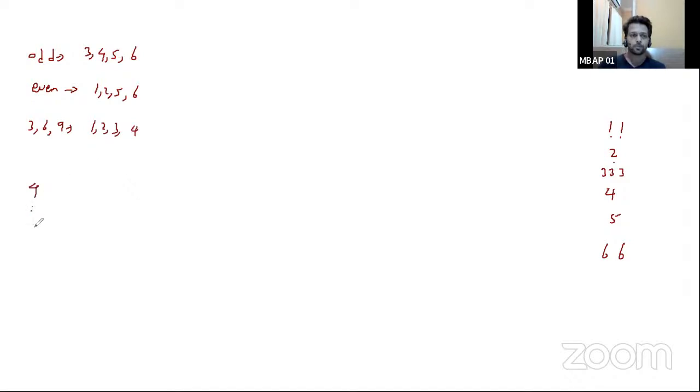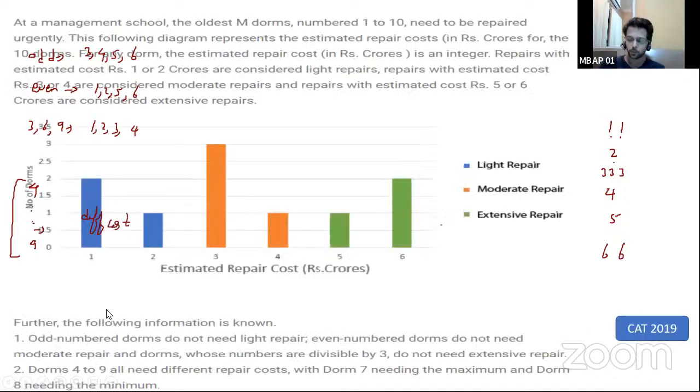It has also been told that DOM numbers from 4 to 9 need all different costs. I repeat, DOM numbers 4 to 9 will have all the different repair costs that have been given to us. 7 needs a maximum cost. Let's underline this part. DOM number 7 needs a maximum cost and 8 needs a minimum. What is the maximum cost of any DOM? 6. What is the minimum cost of any DOM? It is 1.